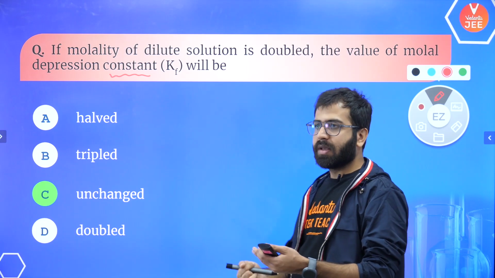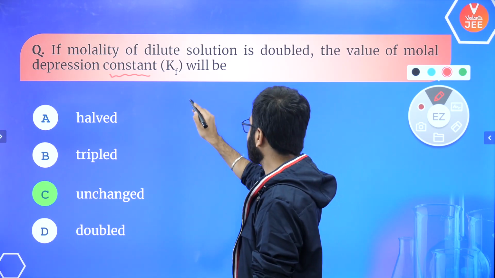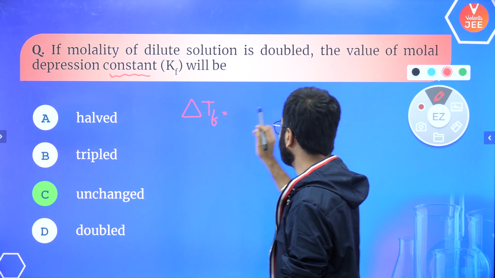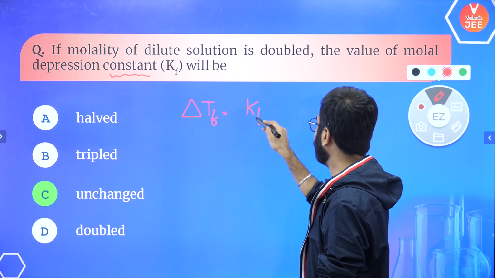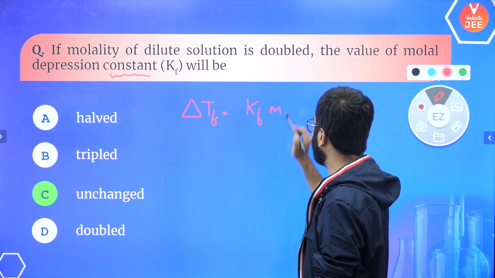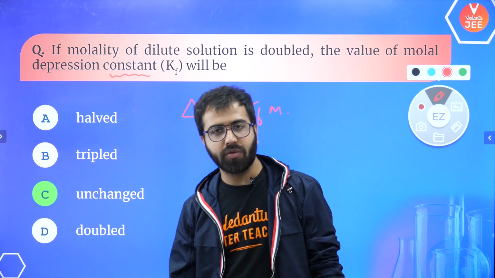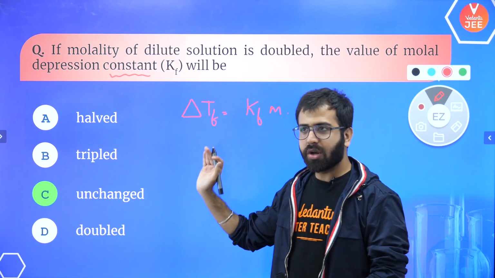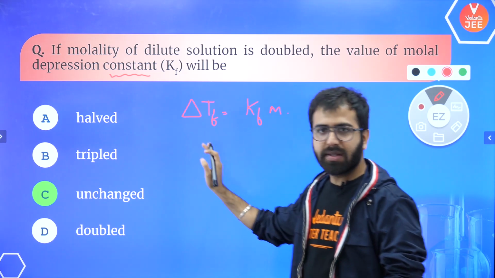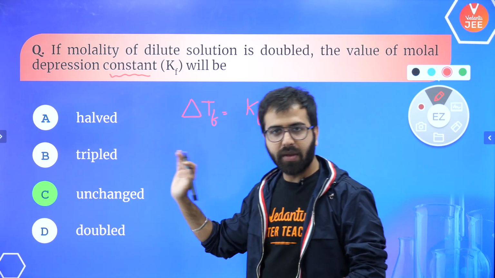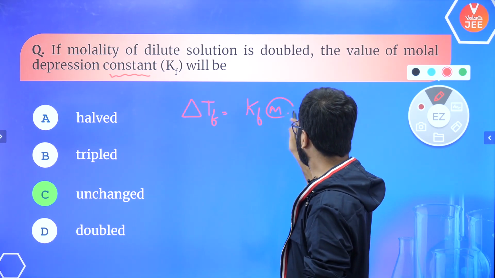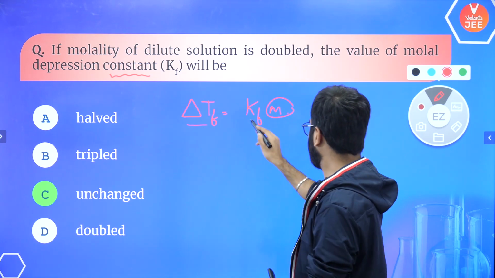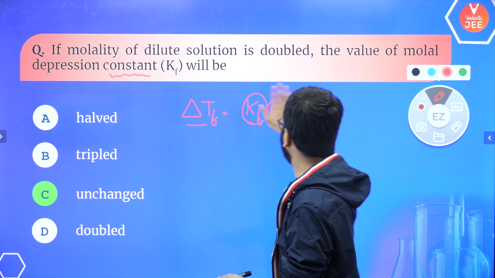But over here, what is the formula? Delta Tf is equal to Kf times m, right? So that is where you have to know. This is how you have to go through. Is it clear to everybody? The left hand side might change, but not your Kf. So this is how you have to remember.